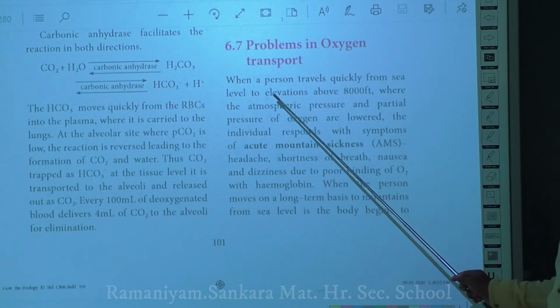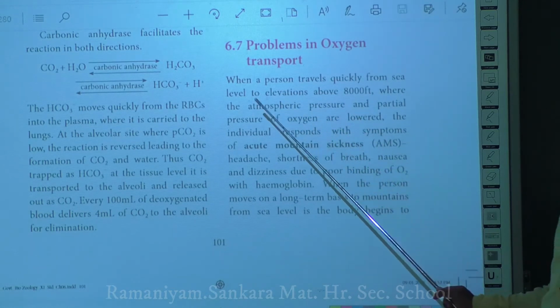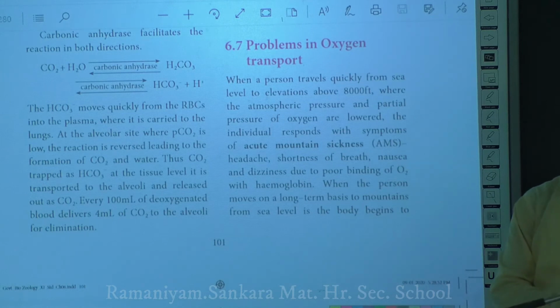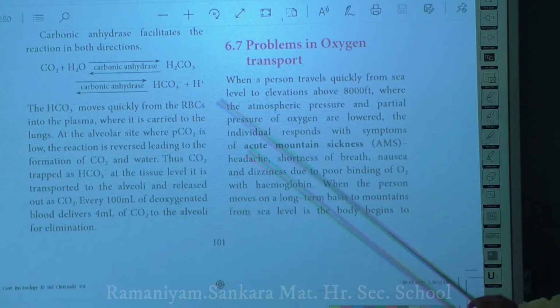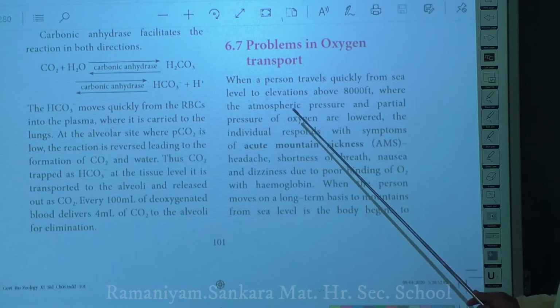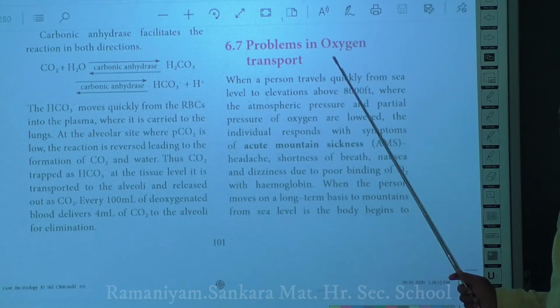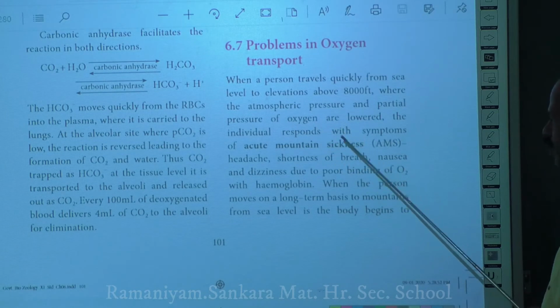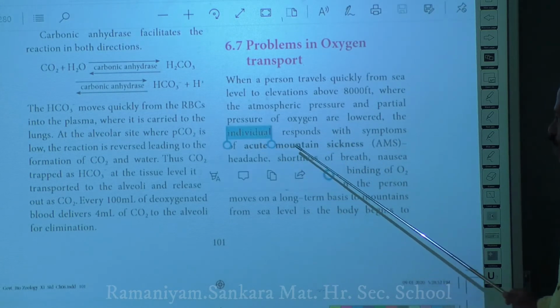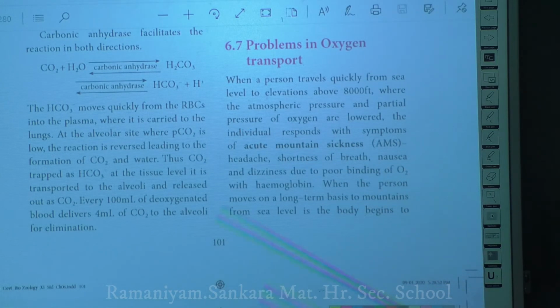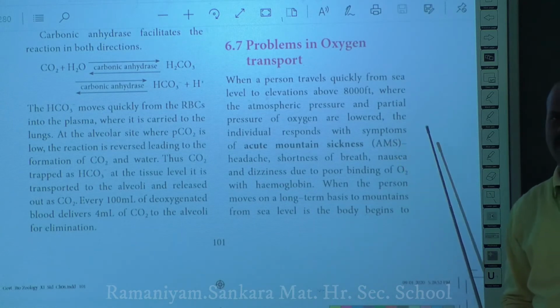There will be a lower atmospheric pressure and partial pressure. The partial pressure and the atmospheric pressure will be very, very low when you go above sea level. As a result, the person present in that area will develop a symptom called acute mountain sickness, in short, AMS.